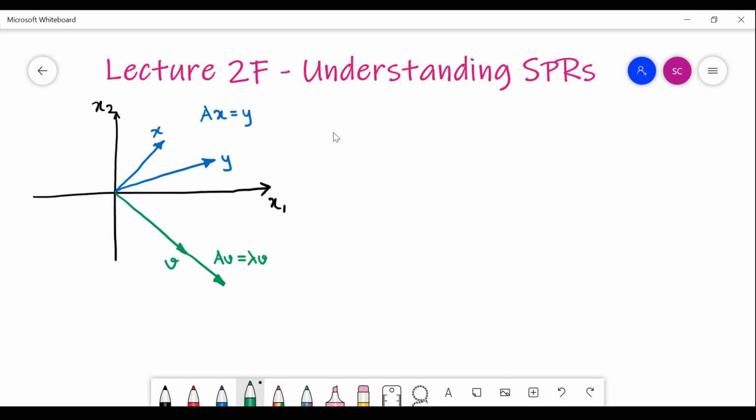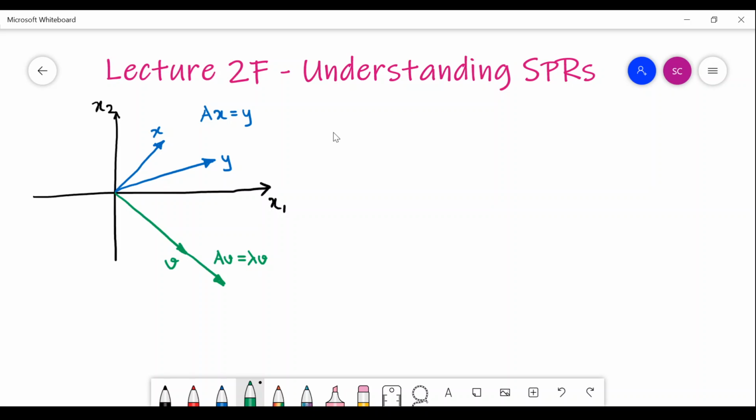So we have already discussed that when we are in a certain space, suppose in this example that you see in the screen, we are in the two-dimensional space. It can be any n-dimensional space.